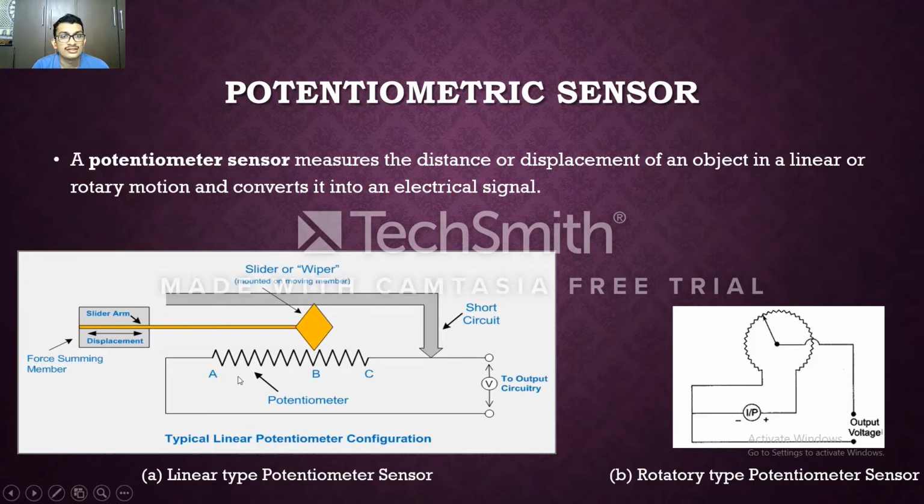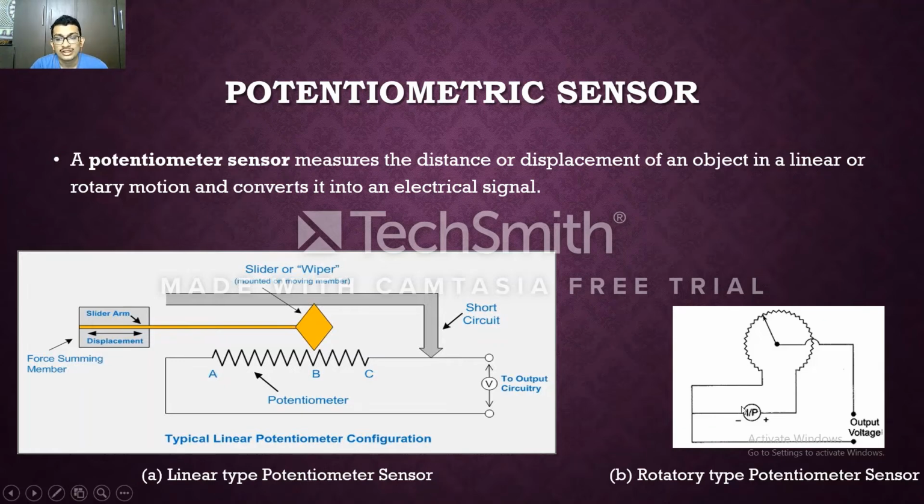Whenever there is a change in resistance, we detect some change in voltage here. Why is there a change in resistance? Because the reference object was moved a distance from B to B dash. So this is a simple example of a linear type potentiometer sensor.